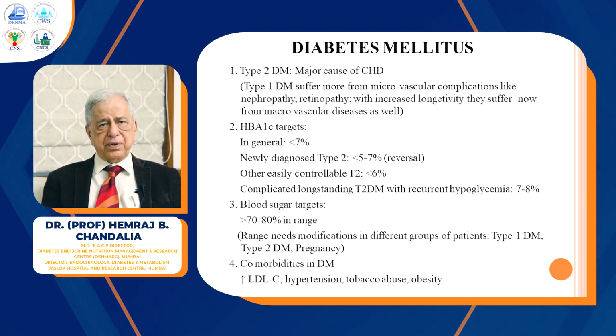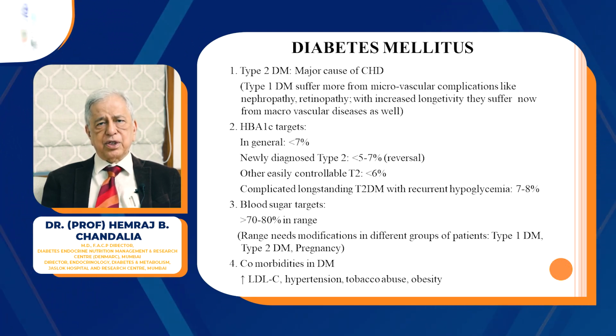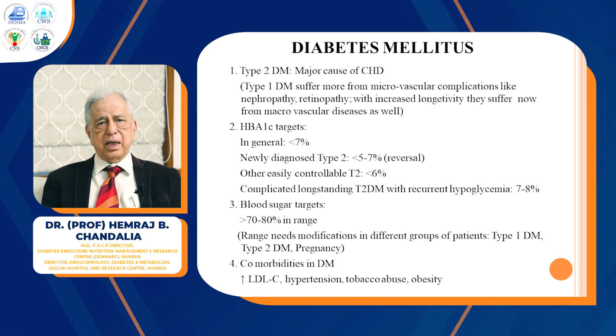However, it will be different depending upon the duration of diabetes, type of diabetes, possibility of easily controlling without complications, age of the patient, educational background of the patient, and family support available.